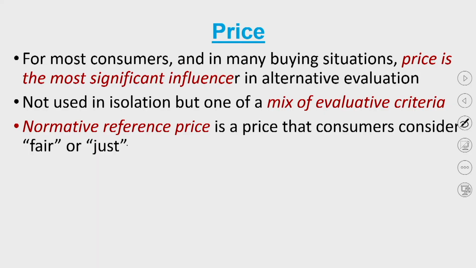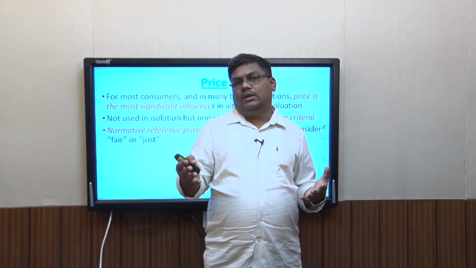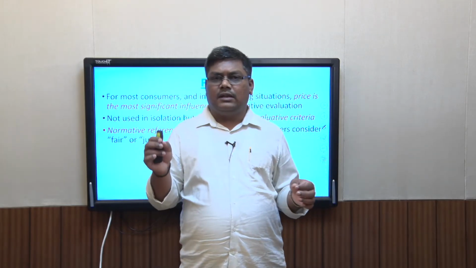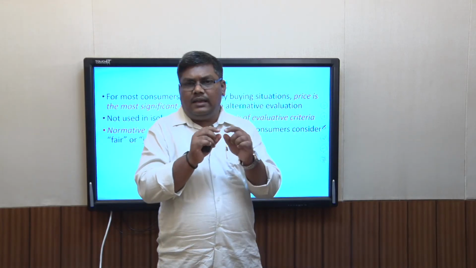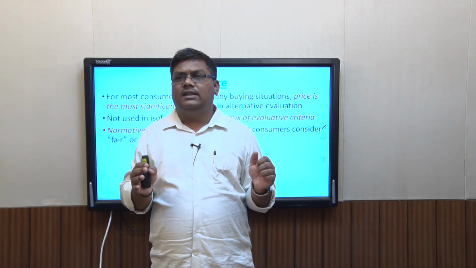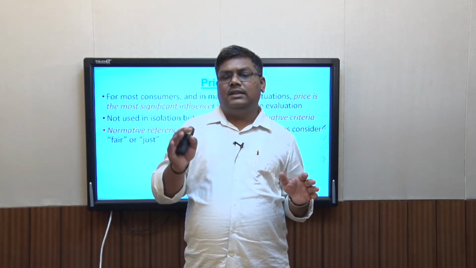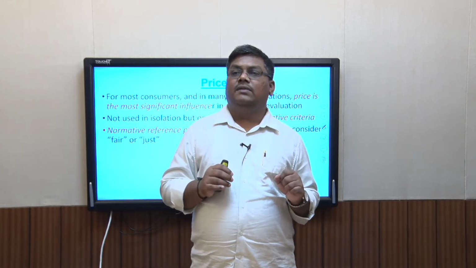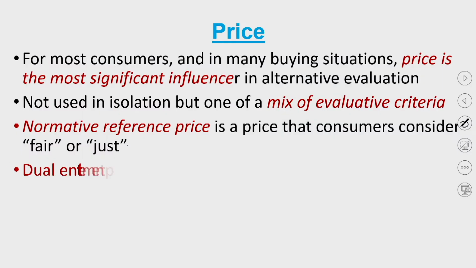So whenever you look at a car, you can look at its manufacturing, the company, the brand, and so many things, and based on that you think about a minimum and maximum. If the price of the product falls into the bandwidth, the middle of that confidence interval you have created, that is what is called the reference price. If it falls in between, the consumer agrees to pay. If it falls too high or too low, the consumer will not be willing to pay that price, and that is what is called the normative reference price, or fair and just price.